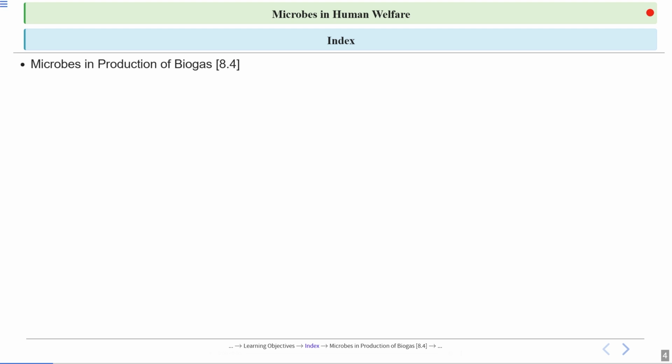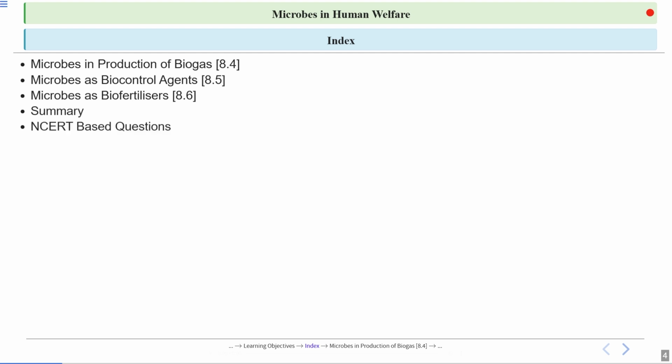In today's session, we'll talk about microbes in production of biogas, which is NCERT section 8.4. We'll also talk about microbes as biocontrol agents, which is NCERT section 8.5. We'll also talk about microbes as biofertilizers, which is NCERT section 8.6. Then we'll summarize this entire session. We'll also discuss some NCERT-based questions and some keynotes that will help you memorize these topics. And in the end, there'll be some interesting questions that will enhance your critical thinking ability.